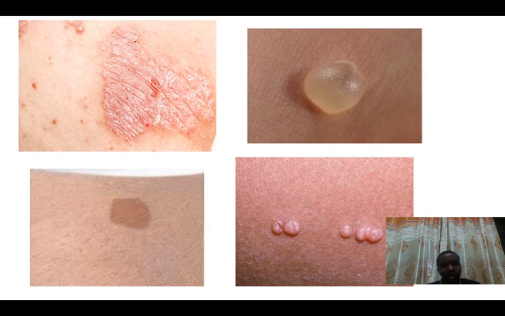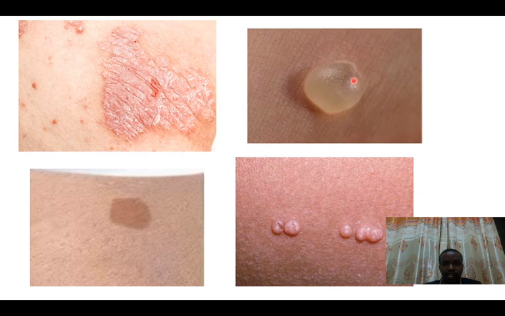If you are saying a plaque, then you are right, because this skin lesion is raised and the top part of it is flat. But if you have a good doctor's eyes, you might see that the top part has scales. So this is a plaque with scales.